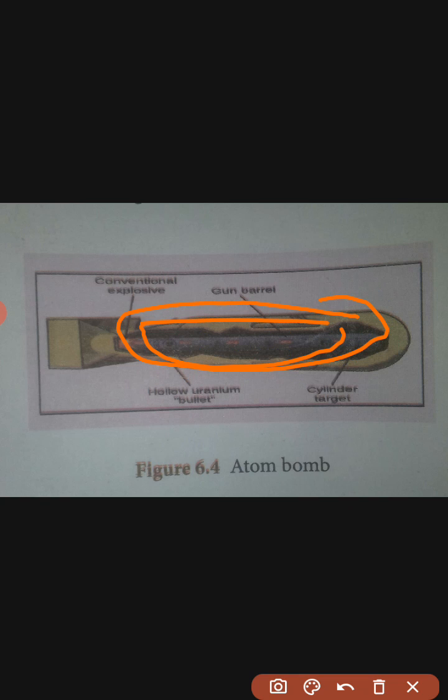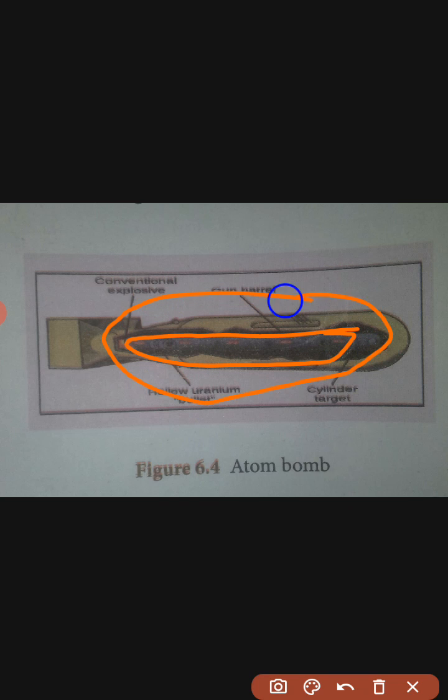When the bomb has to be exploded, this cylinder is injected into the void. This green part is the void. The cylinder is injected into the void using a conventional explosive.